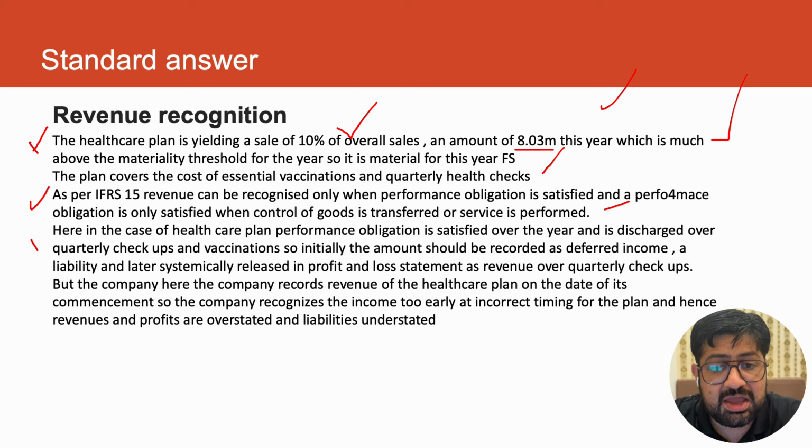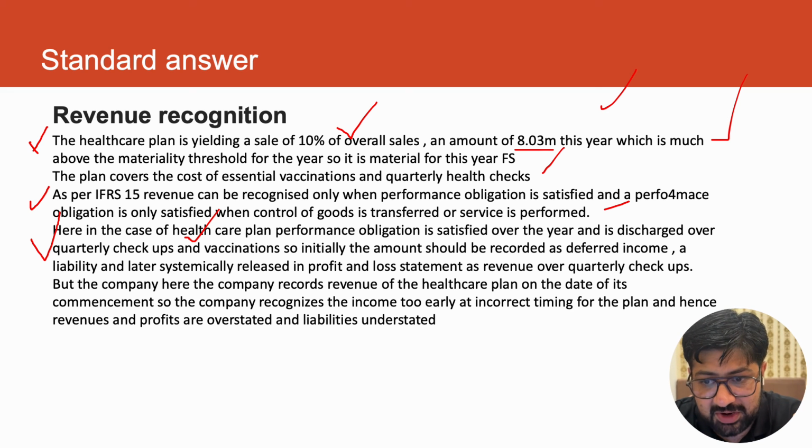And now apply it to the scenario, to the issue. Here in the case of the healthcare plan, the performance obligation is satisfied over the year and it is discharged through quarterly health checkups and vaccinations. Now you see here how the performance obligation is being satisfied.